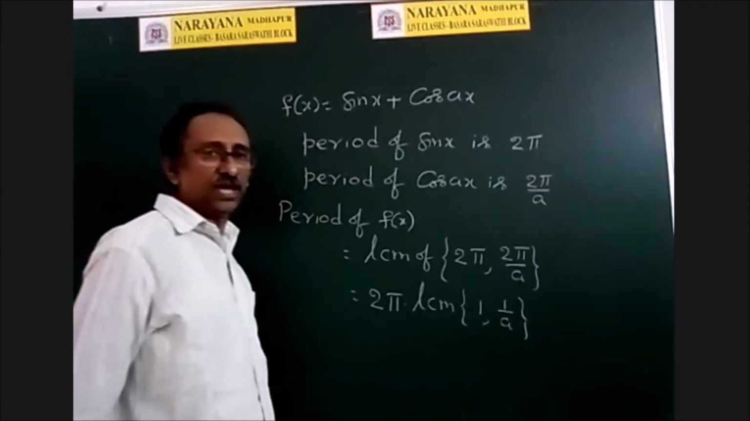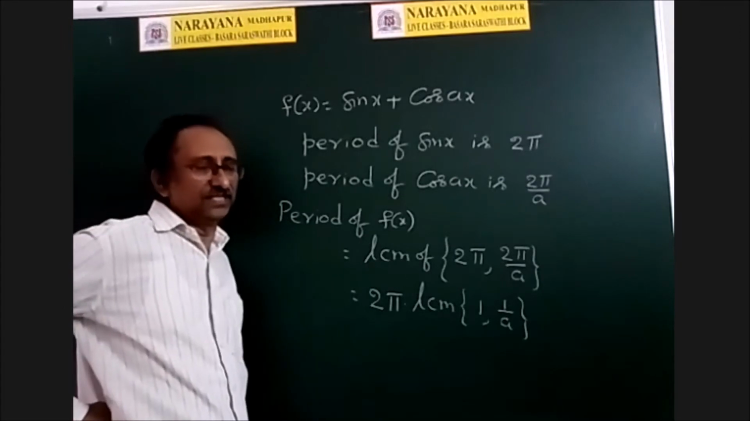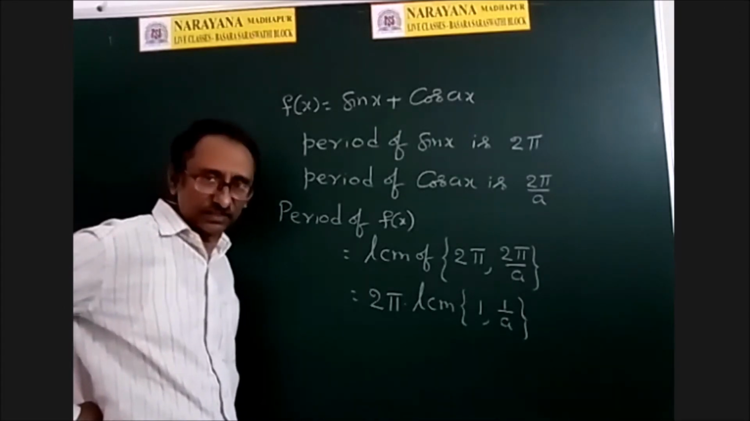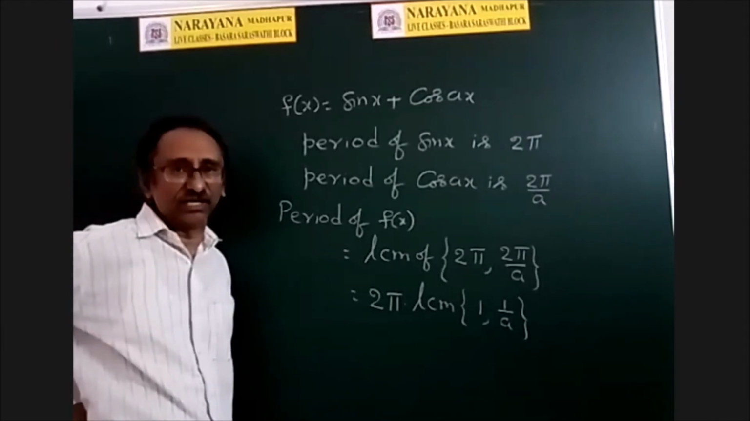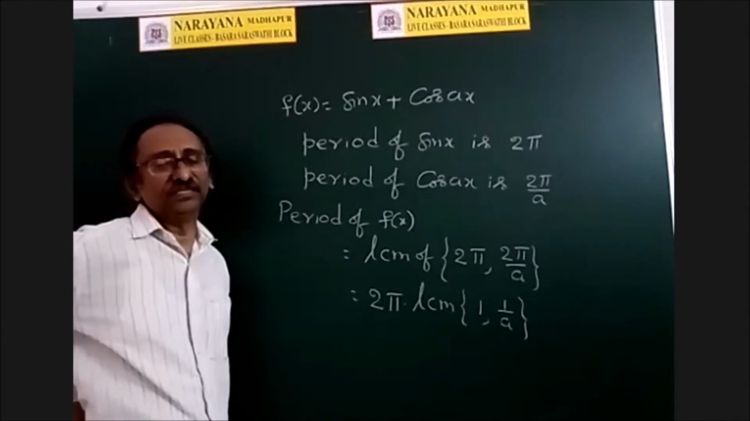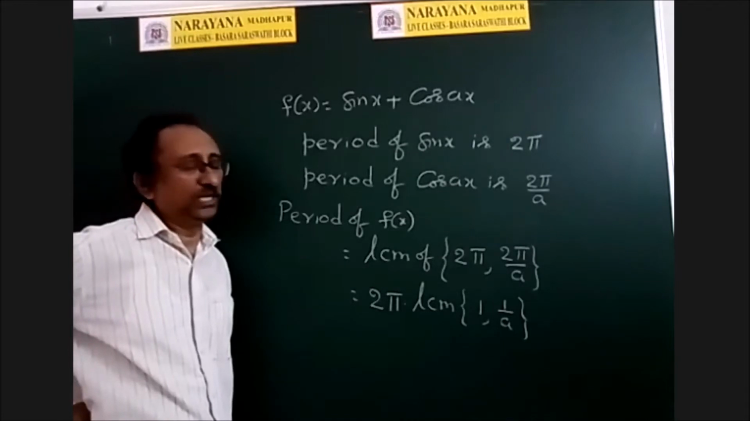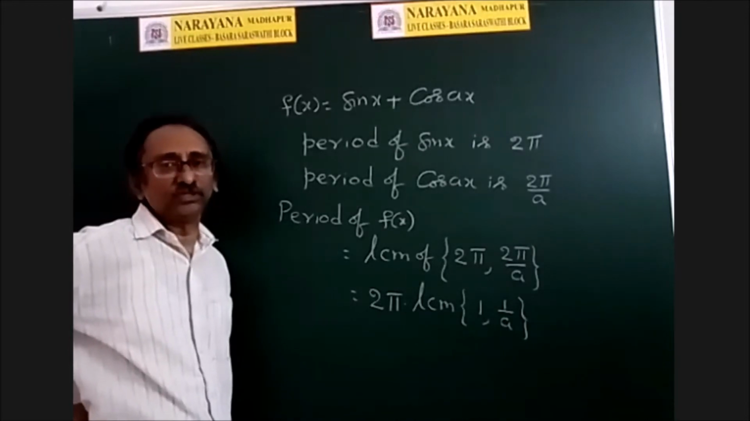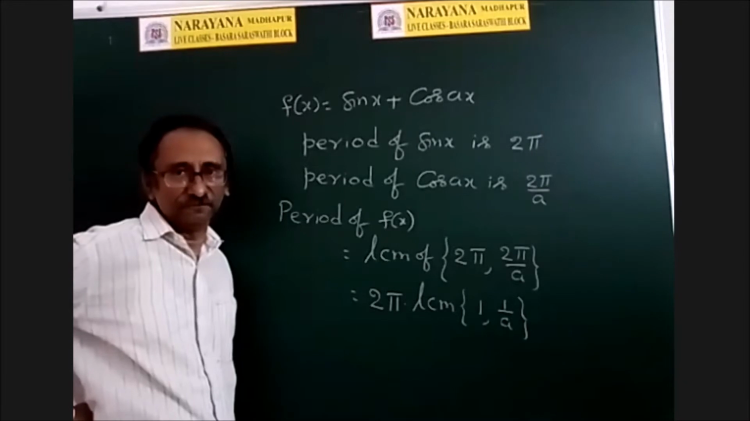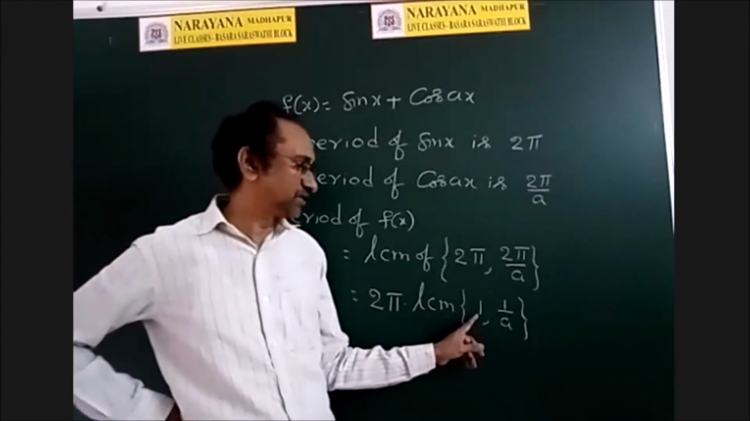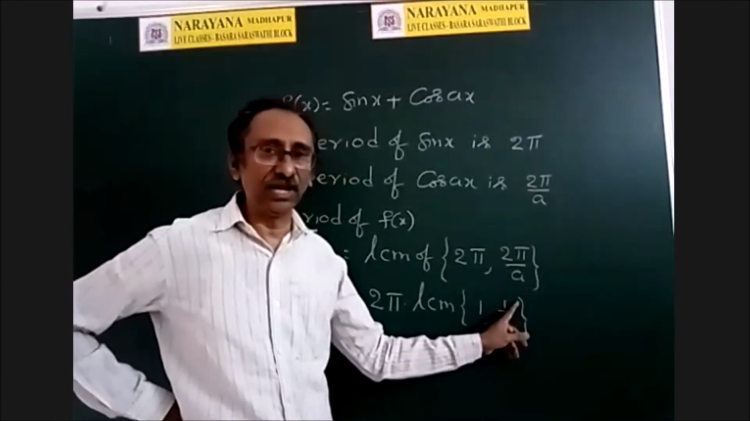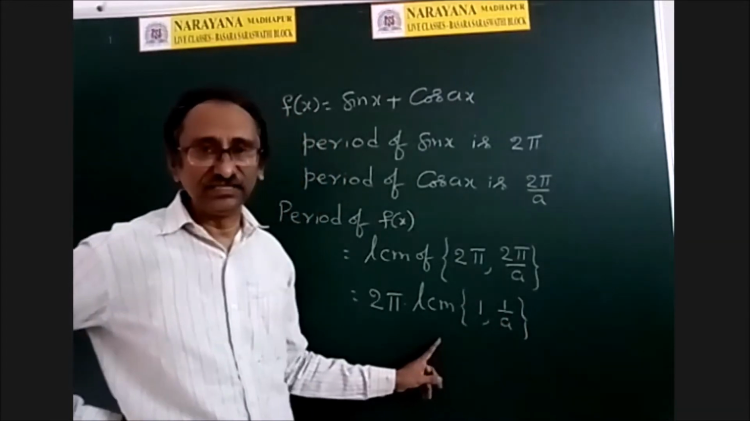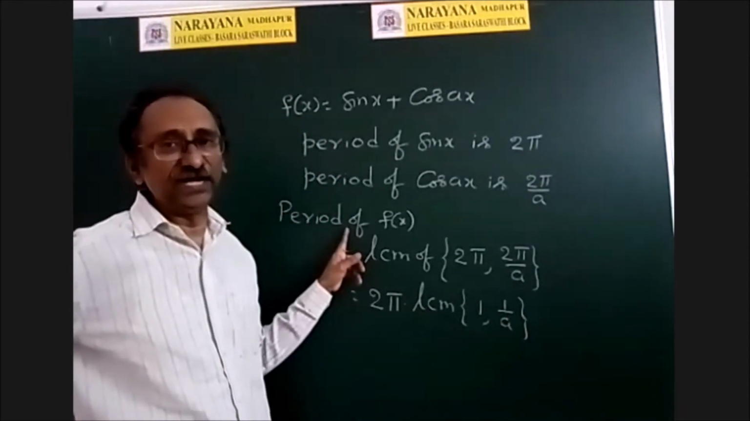Yesterday we have written some results. LCM of two rational numbers can be found. LCM of one rational and one irrational cannot be found. And LCM of two irrationals can be found if both are multiples of the same irrational. Here, one is already a rational number. Therefore, if 1 by a is irrational, then we cannot find the LCM. Therefore, we cannot find a period.